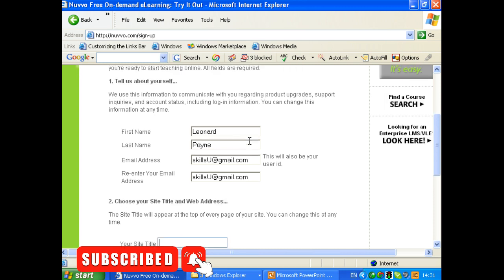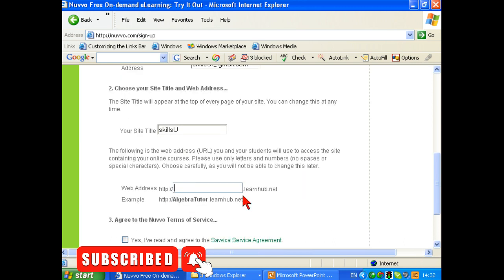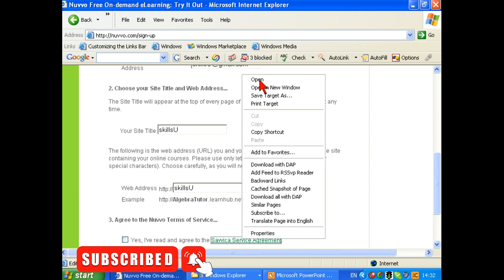Next thing we do is to choose our site title. I'm going to put Skills U again, which is great, and the web address. Now you'll notice, just as I scroll down here a little bit, it's always .learnhub next, so I'm going to have skillsu.learnhub.net.